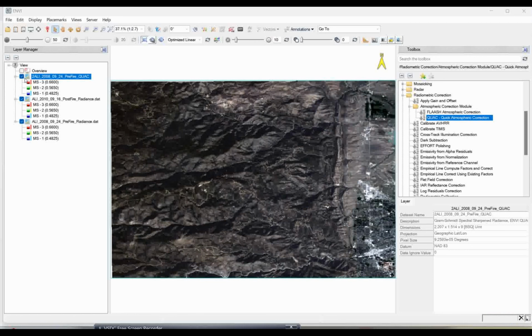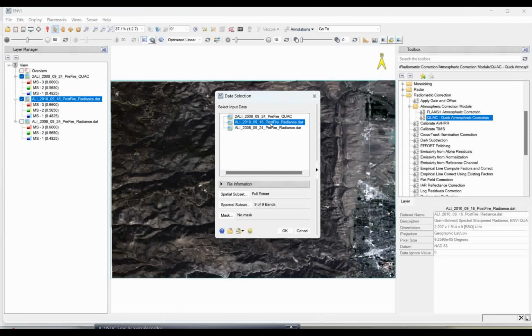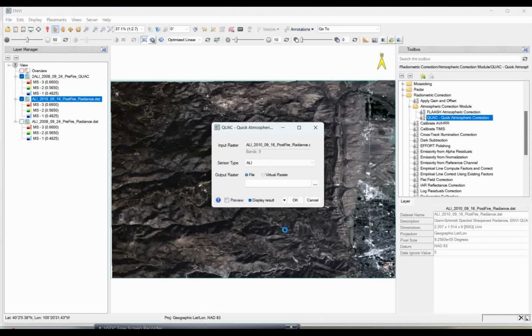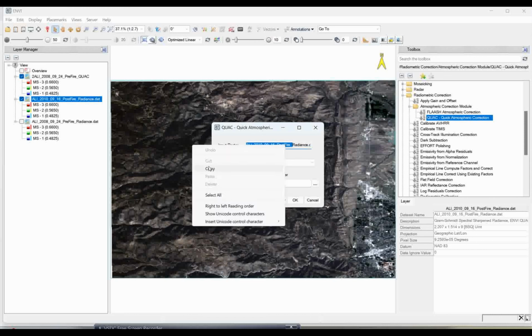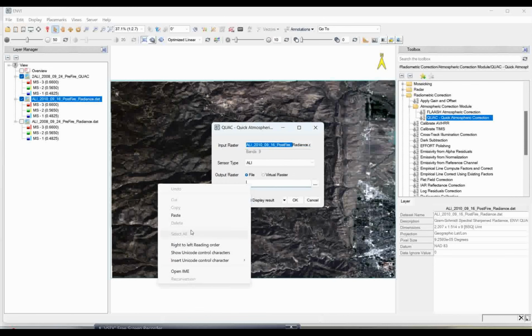Now the same process we need to apply to the post-fire dataset also. We switch off the pre-fire dataset. For the post-fire data I apply the same technique. You just need to click on quick atmospheric correction and select the post-fire dataset. Click on post-fire and give the same name, and I will paste it there.